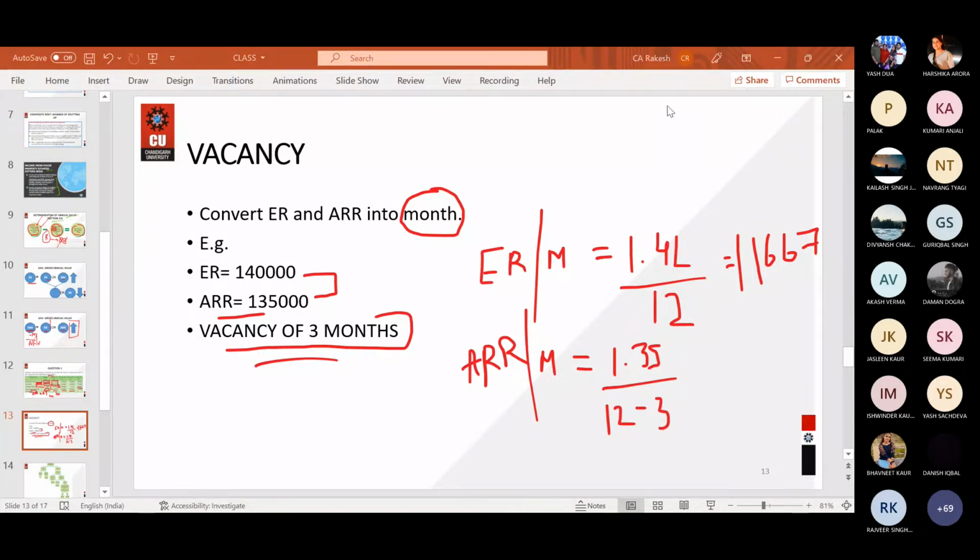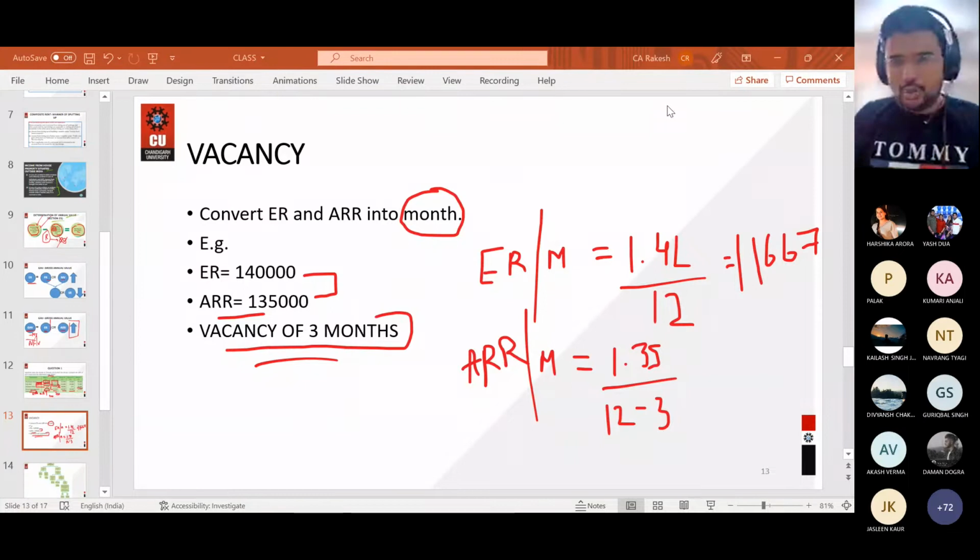Okay. Since this is actual rent, you will consider only the actual months, the number of months for which your property was actually receiving rent. So this point you need to consider. Expected rent is for the whole year, so 12 months. But actual rent you will consider only for the number of months for which it was occupied. एक्चुअल रेंट के अंदर सिर्फ वही महीने लेने हैं जिन महीनों के अंदर वो ऑक्यूपाइड था, एक्चुअल में जितने महीनों का रेंट मिला.